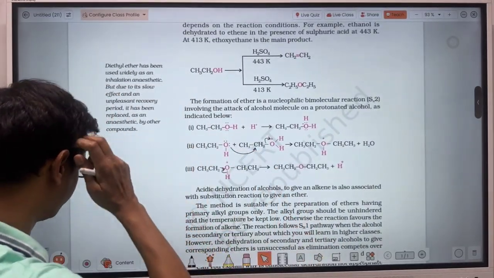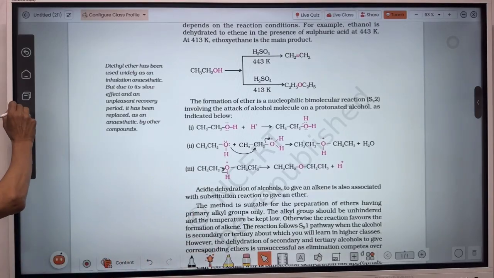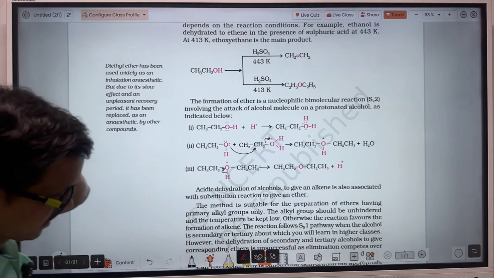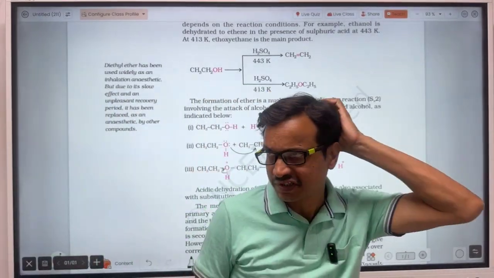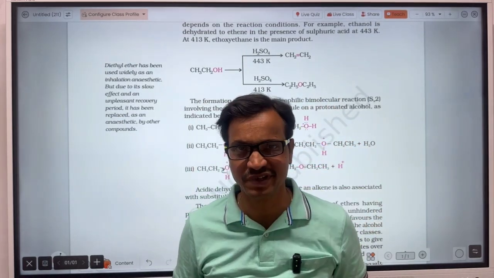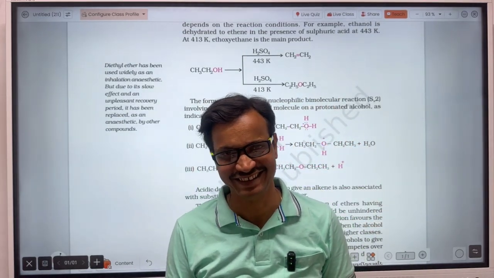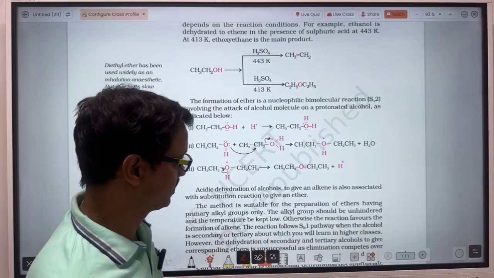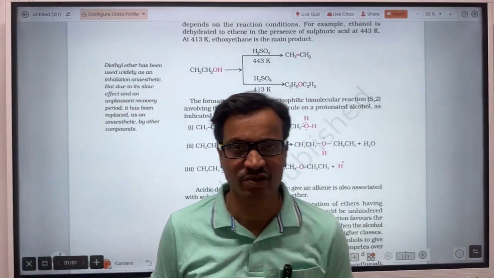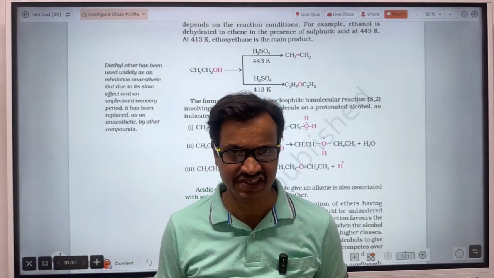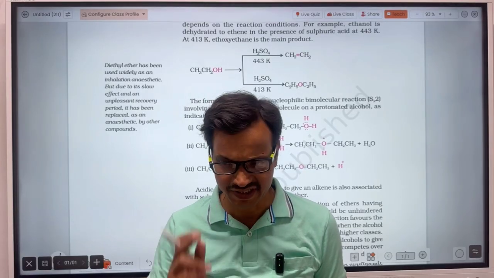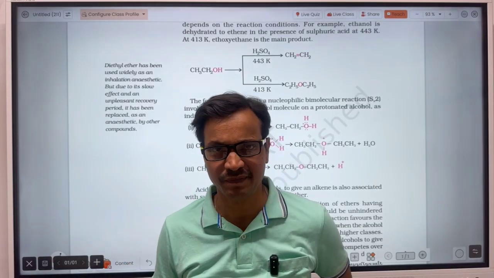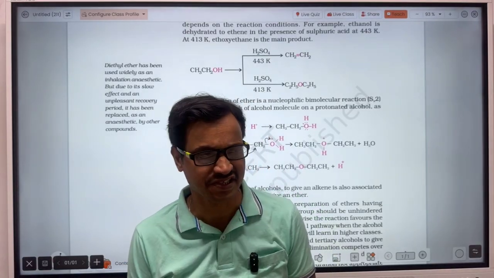It has not been written in detail. I shall write it. In the NCERT book it has not been written in detail, but when asked in the examination question, you will have to write in detail. So let's see. Here also, the ether formation from alcohol will involve 3 steps.